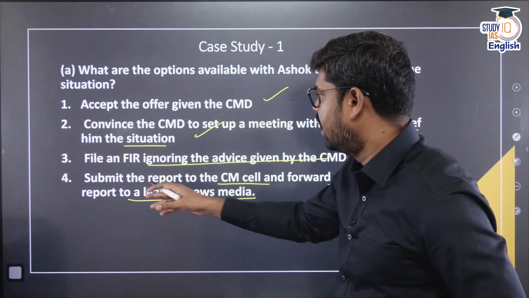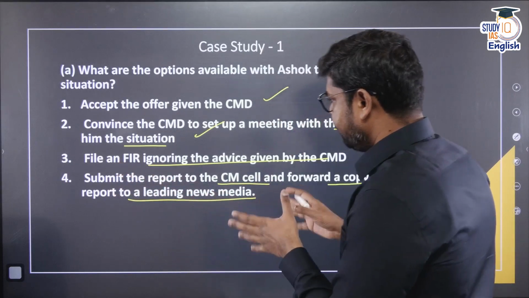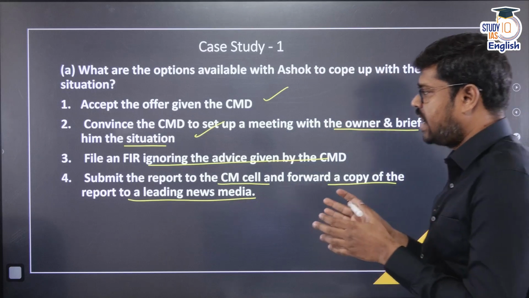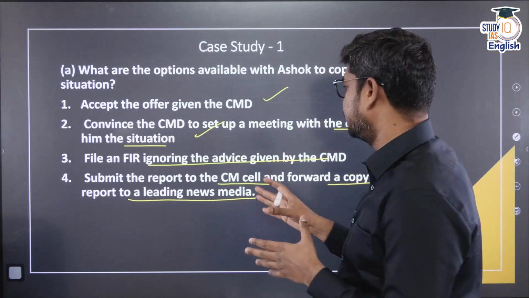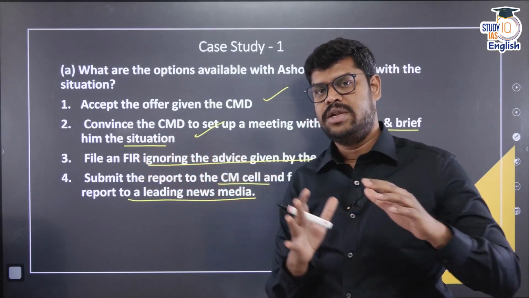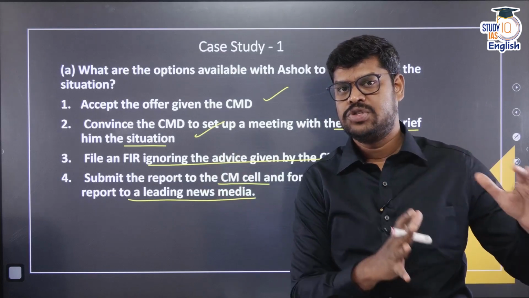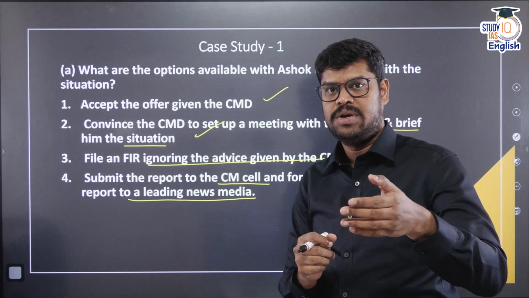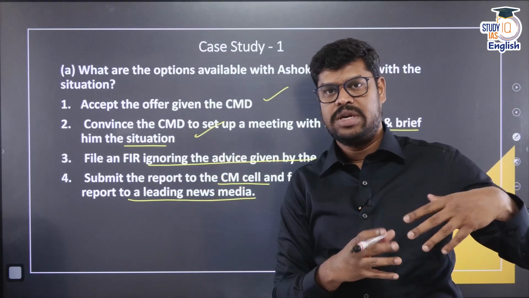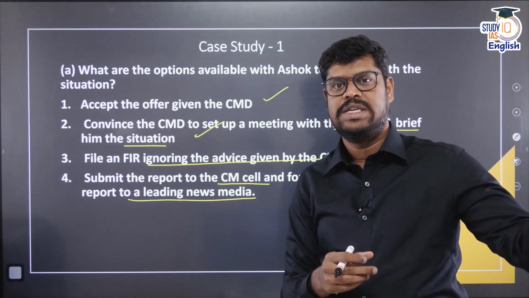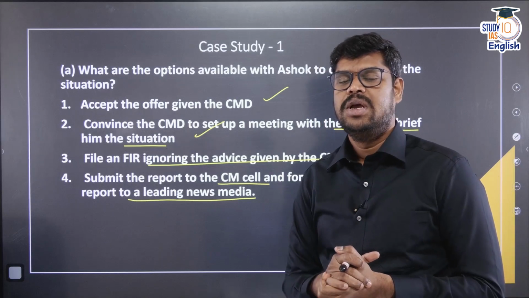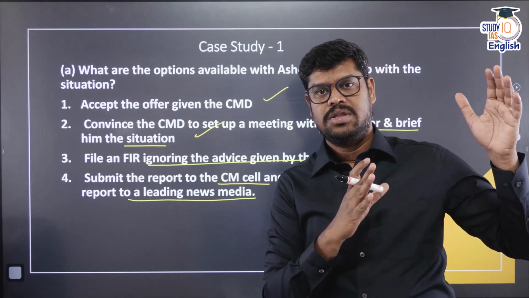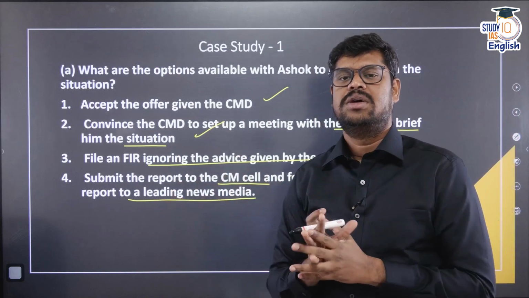Now the third thing is to file an FIR ignoring the advice given by the CMD. So if you file an FIR ignoring the advice given by the CMD, yes, he is doing the right thing. He is going to the police and exposing the nexus, and he has all the proof to prove it in a court of law. He has all the reports to prove what the nexus is and who is doing all these crimes, and he can also probably ensure justice to the deceased police officer.